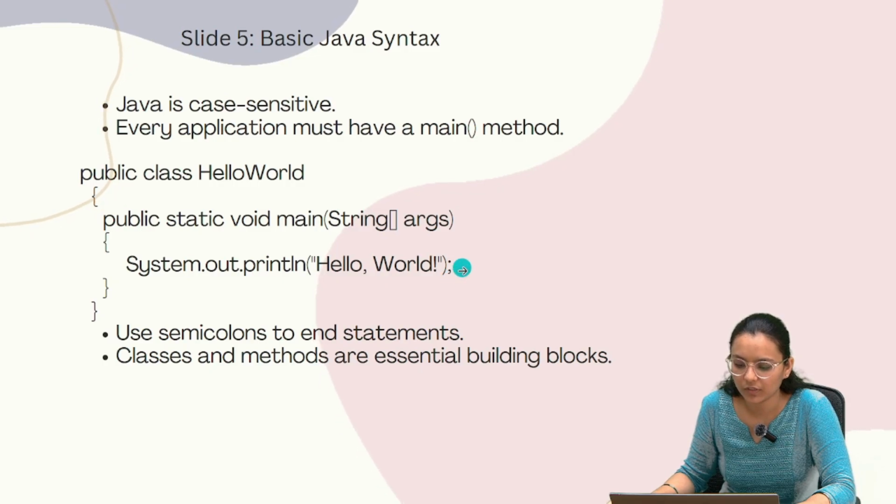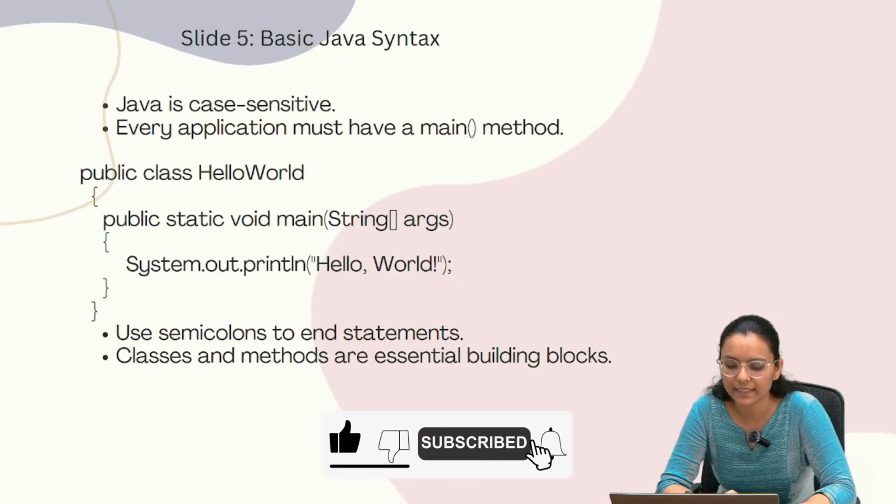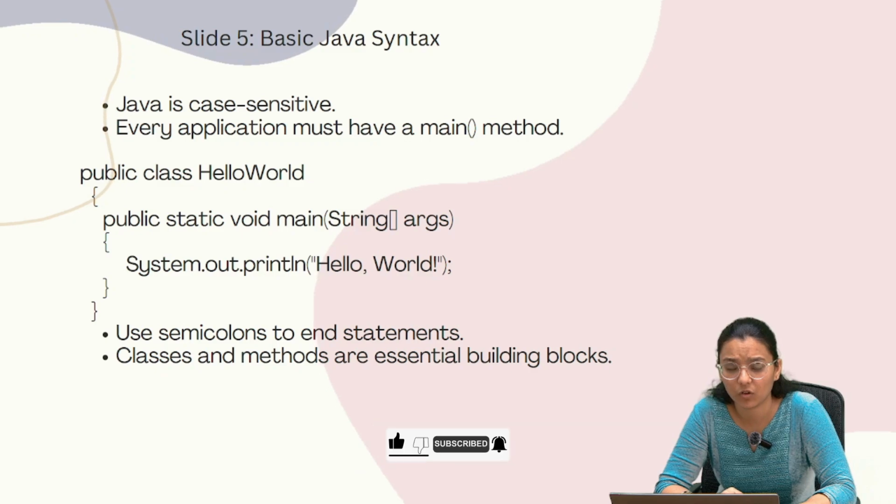After that we have to give a semicolon to terminate the statement. Then close the curly brackets. Both the curly brackets are closed here. So the semicolon is used for ending a statement, and in this program, classes and methods are the essential building blocks.